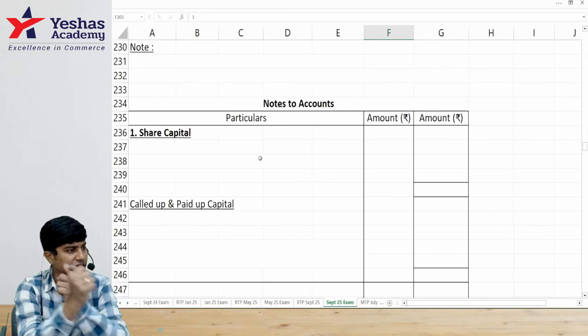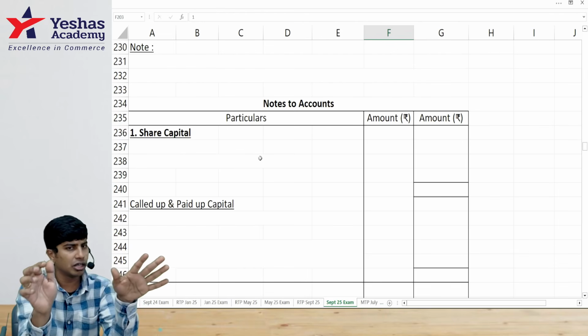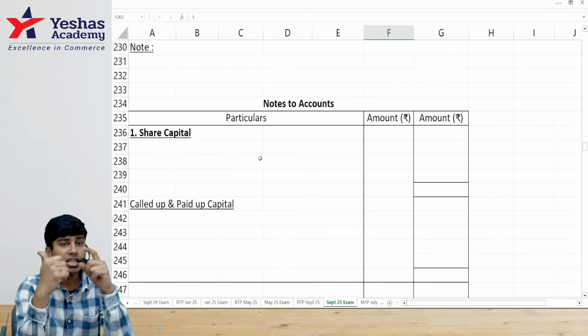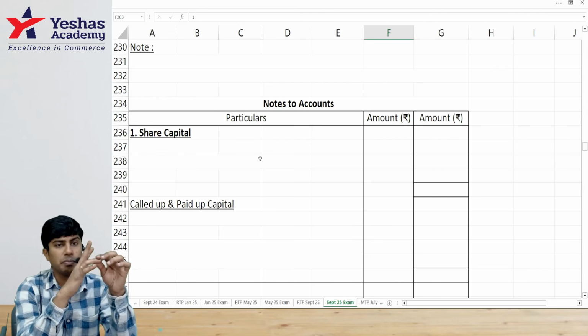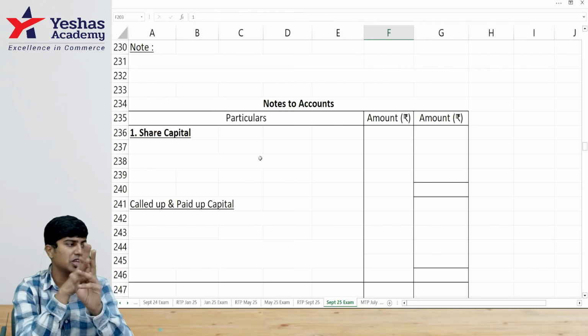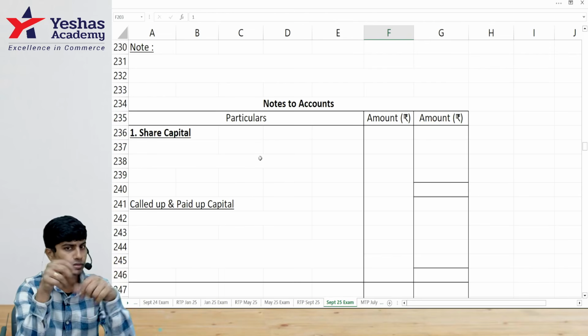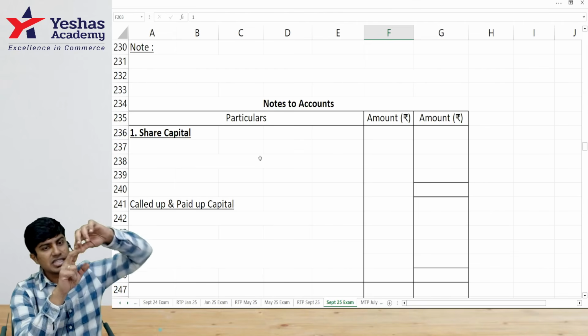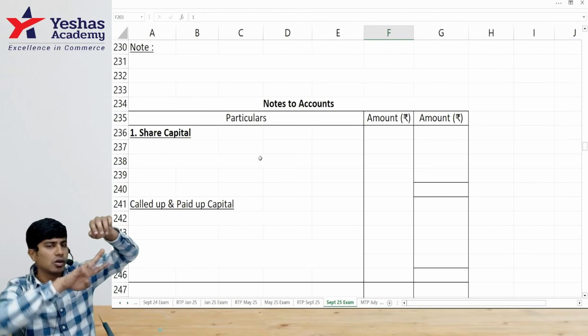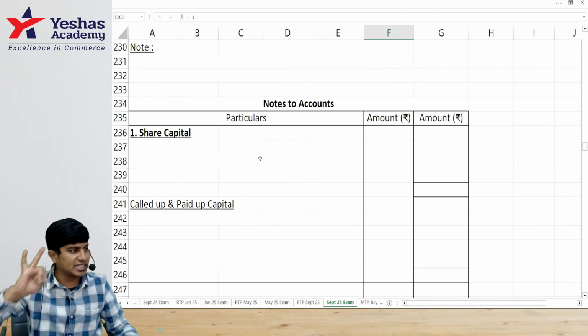First page, balance sheet. In this one, they have not asked for P&L statement. So, first page, balance sheet. Second page and third page will be notes to accounts for balance sheet. Third page and fourth page and fifth page will be liability side notes to accounts. Understood? Sorry, asset side notes to accounts. First page balance sheet, second and third liability side notes to accounts, fourth and fifth asset side notes to accounts.